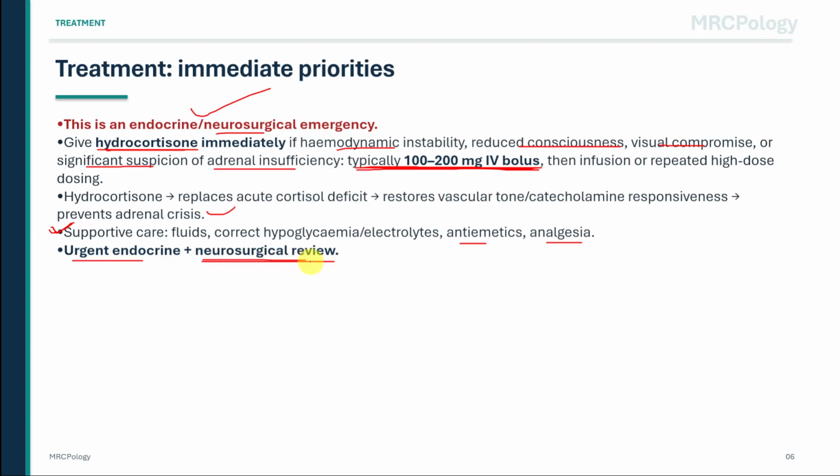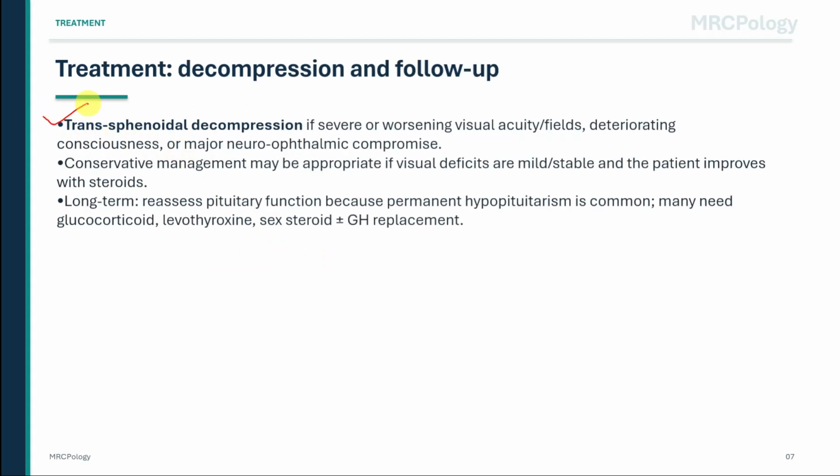Transsphenoidal decompression is considered when there is severe or worsening visual acuity loss, worsening visual field loss, deteriorating consciousness, or major neuro-ophthalmic compromise. Transsphenoidal means the surgeon approaches the pituitary through the sphenoid sinus, usually via the nose, to decompress the sellar contents. Conservative management may be appropriate if the visual deficits are mild and stable, and the patient improves with steroids and supportive treatment. Long-term, pituitary function must be reassessed because permanent hypopituitarism is common.